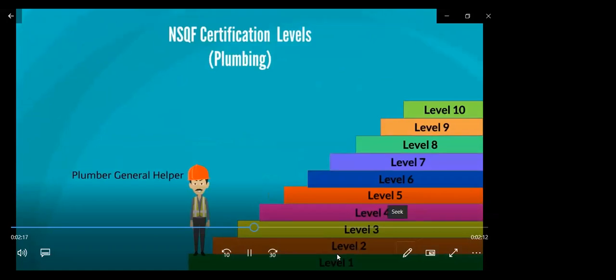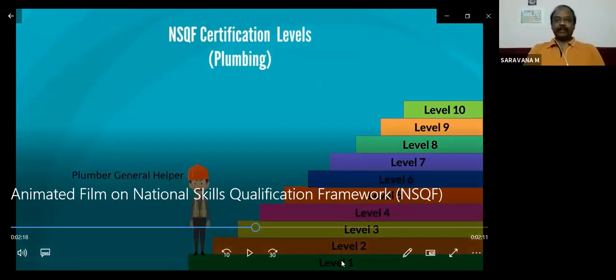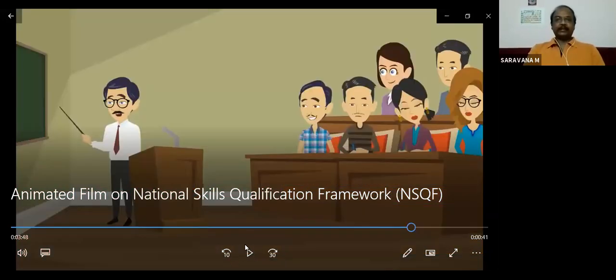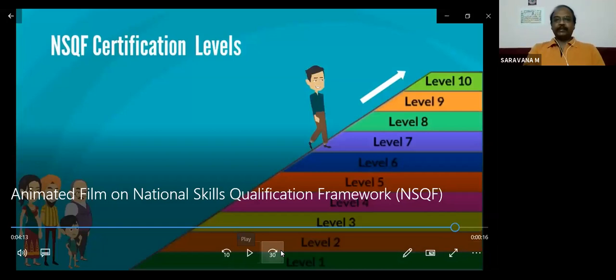Okay. See, like this, you can find details for all these sectors. The National Skill Qualification Framework animated film gives you all the details about NSQF. You can find the levels, from basic to advanced, based on the NSQF certification.